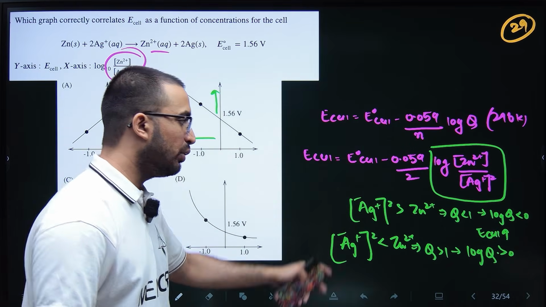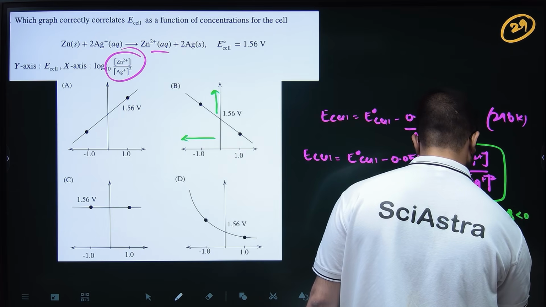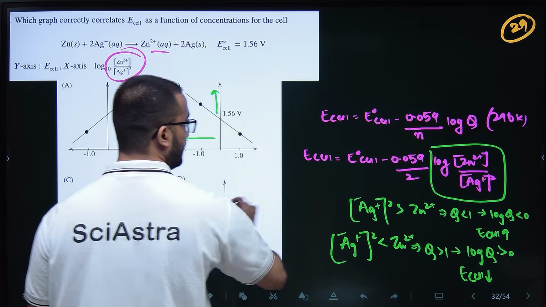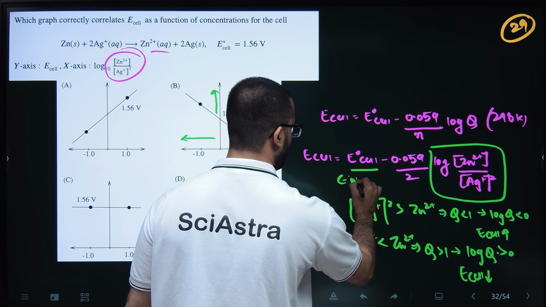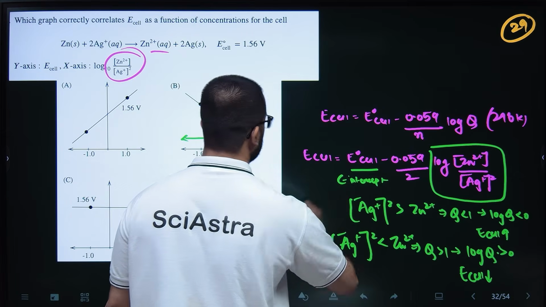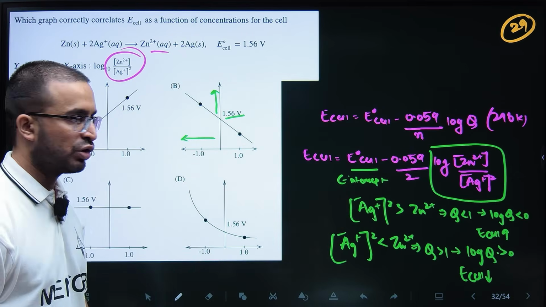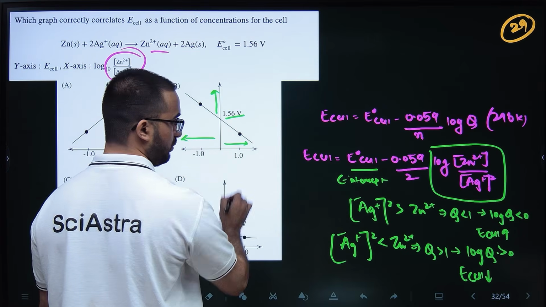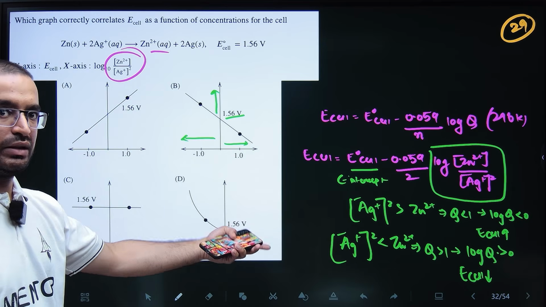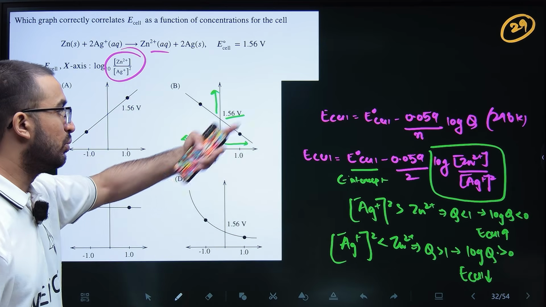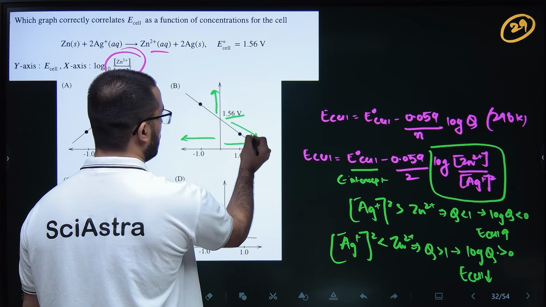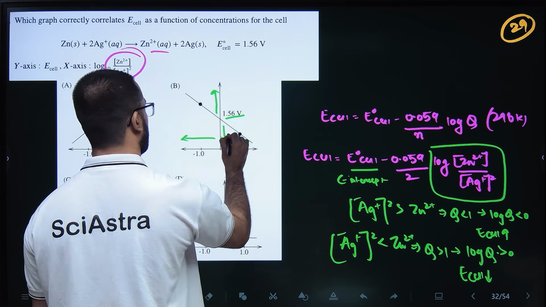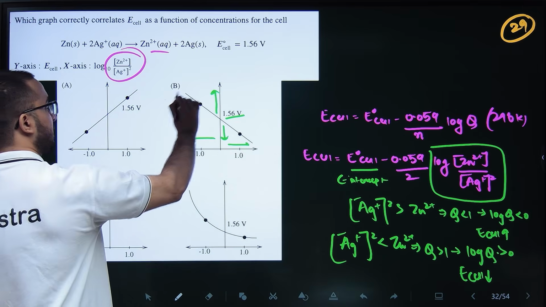So E cell will go on decreasing, and this is your Y intercept. So this is 1.56 given in the question. As your Q goes on increasing, log Q goes on increasing, more than 0, so more positive, this means E cell decreases. Okay, you can see. So your answer will be B.